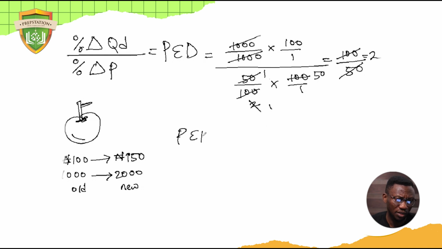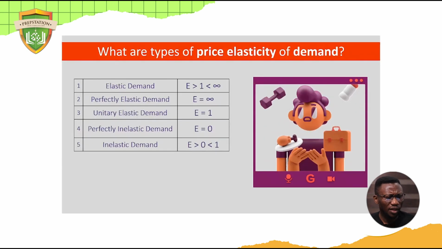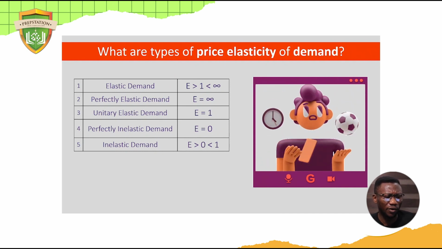Our PED equals 2. Now, this tells us something about the relationship between price and demand for apples. We're going to learn about the value and see how we can use this to understand how elastic this demand is. Is it elastic? Is it inelastic? Is it perfectly elastic? Is it perfectly inelastic? Or is it just unitary elastic, meaning the same change? Okay, good. So now let's go back to this very important table.